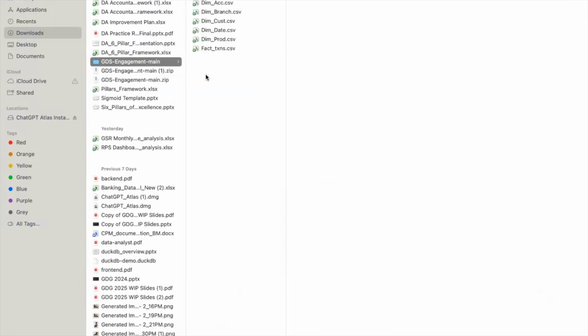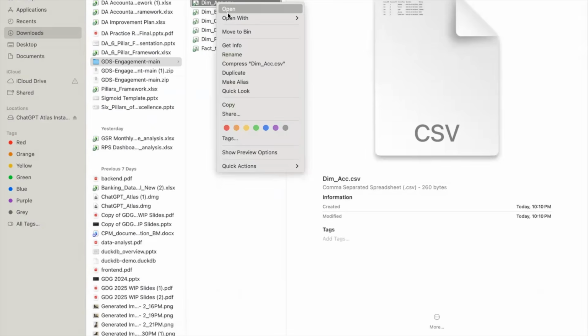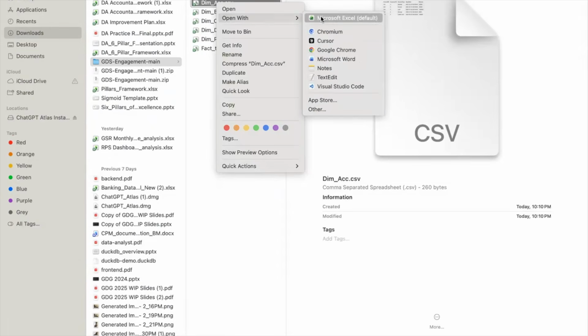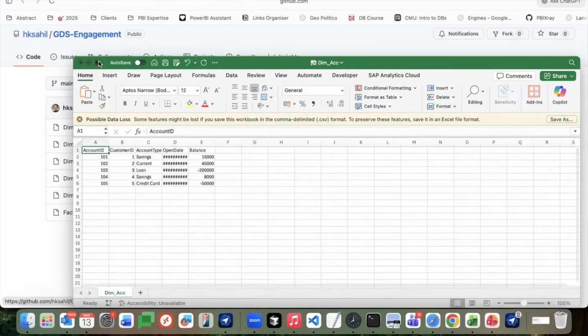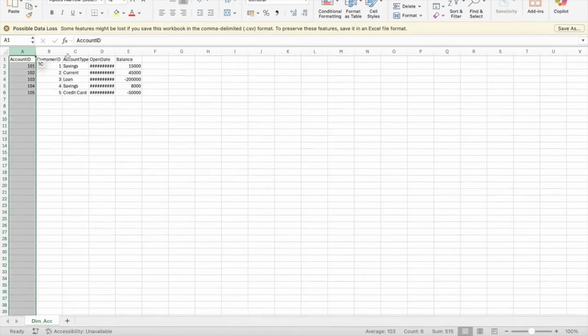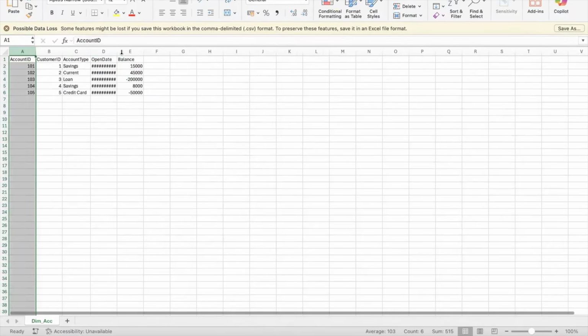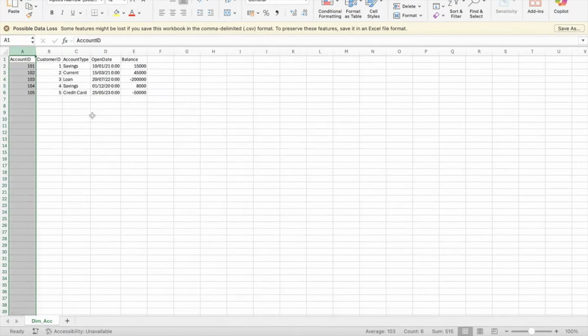By the way, Shashank, where is this data coming from? What's the grain of the fact? Yeah, so this is transactional data, which is coming from the SAP systems. Got it. Let me open maybe the accounts file, because otherwise branch, customer, and date look familiar. What exactly is account here? This file basically contains the data of the customers. Got it.